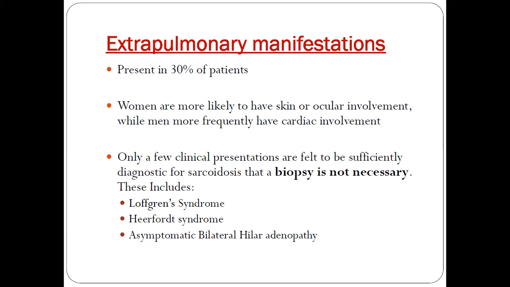If three out of those four features are present, then Löfgren syndrome can be kept as a diagnosis. And the other acute manifestation is Heerfordt syndrome. This Heerfordt syndrome usually presents with uveitis with parotitis and bilateral lower motor neuron type of seventh cranial nerve palsy. Whenever we talk of lower motor neuron type of cranial palsy, the things that we need to remember are, according to infections, diphtheria and also Lyme disease. According to rheumatology, think of sarcoidosis, and GBS needs to be kept in mind.